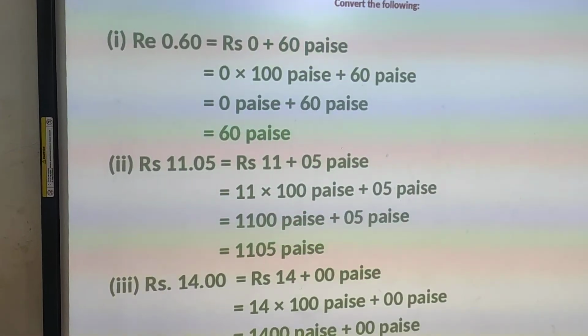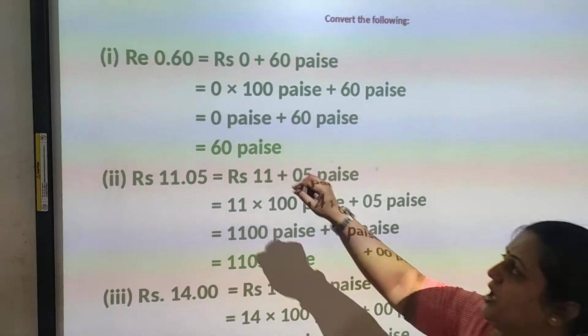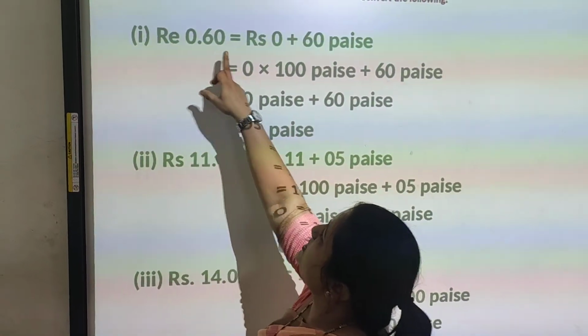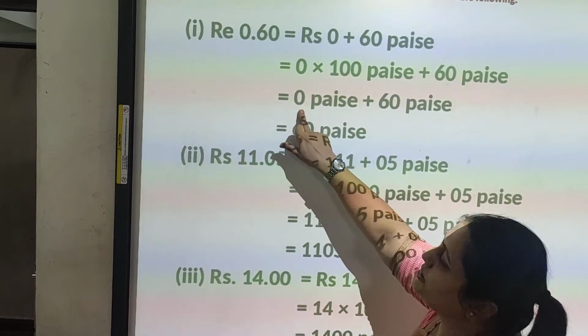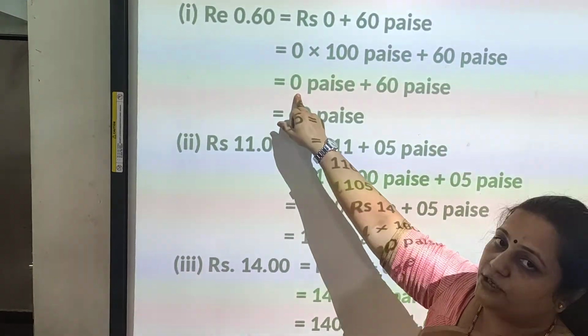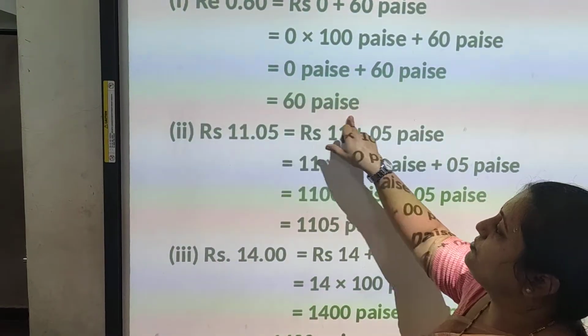Now see, a few more examples we will see. Now here, rupees 0.60. Now here at the place of rupees, 0 is there. So rupees 0 plus 60 paisa. So 0 into 100 is 0. If we multiply any number with 0, we get the answer 0. So 0 into 100 is 0 plus 60. So it is equal to 60.